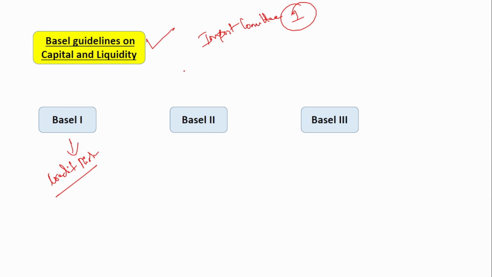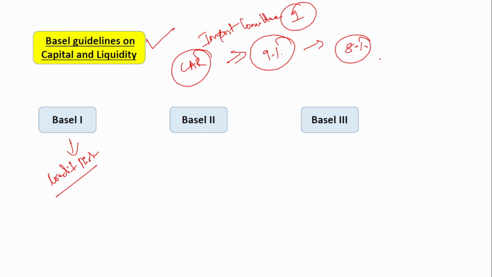And even in the Basel norm, this capital adequacy ratio concept was introduced. As per Basel norms, it is enough to keep a capital adequacy ratio of 8%. But as per RBI, the banks in India have to maintain a capital adequacy ratio of 9%. Next, in Basel 2, apart from the credit risk, 2 more risks were involved. That is the market risk and the operational risk.